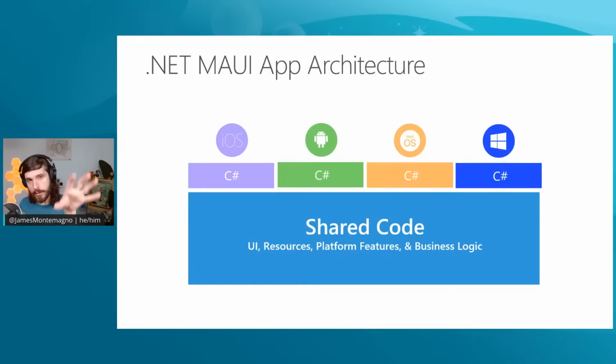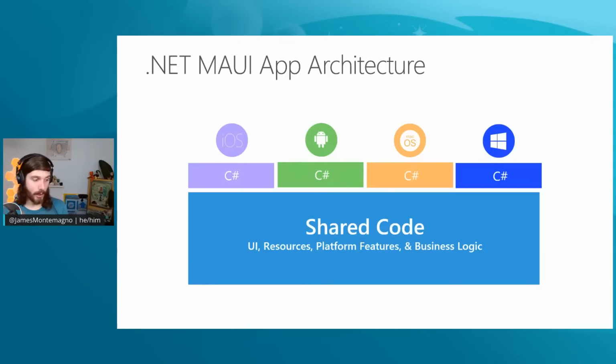Now, the important part is that you can see up top here, right? There's still C# for iOS, Android, Mac, and Windows. And that is because .NET MAUI is built upon those native platforms, iOS for .NET, Android for .NET, and macOS for .NET, which were previously Xamarin.iOS, Xamarin.Android, Xamarin.Mac. So they have all been upgraded to .NET 6, and they are built on top of that native capability, which gives you access to the native APIs in C#.